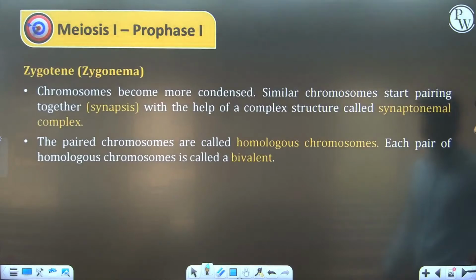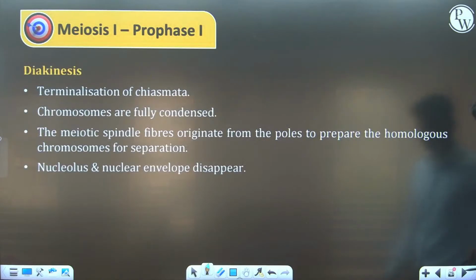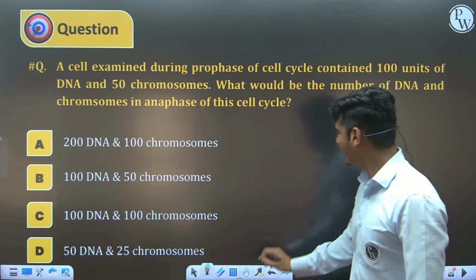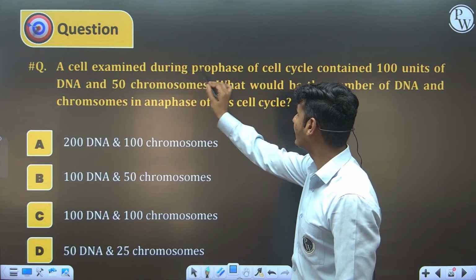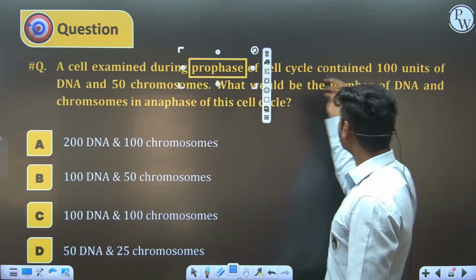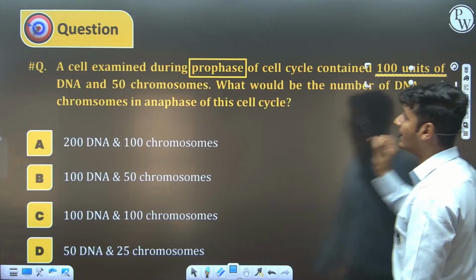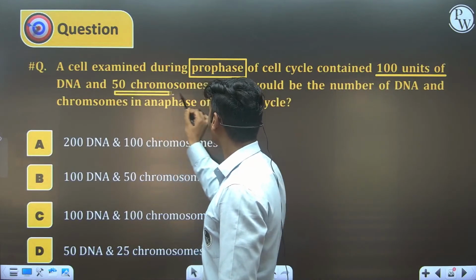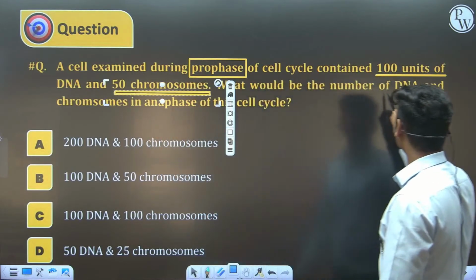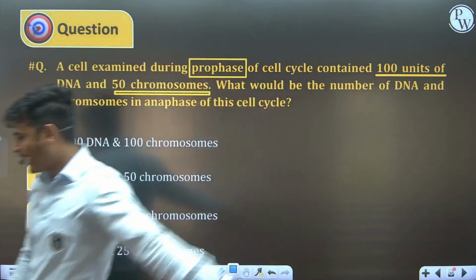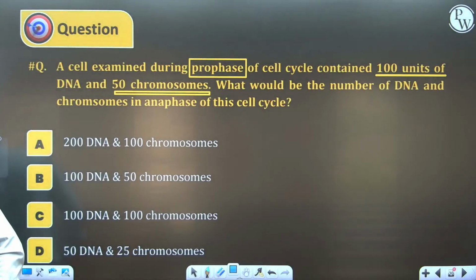On the basis of that, I have some questions for you guys. First question in front of you, a cell examined during prophase. The question is, the cell examined during prophase of a cell cycle contains 100 units of DNA and 50 units of chromosome. What would be the number of DNA and chromosome in anaphase? You have a chance to answer the question.